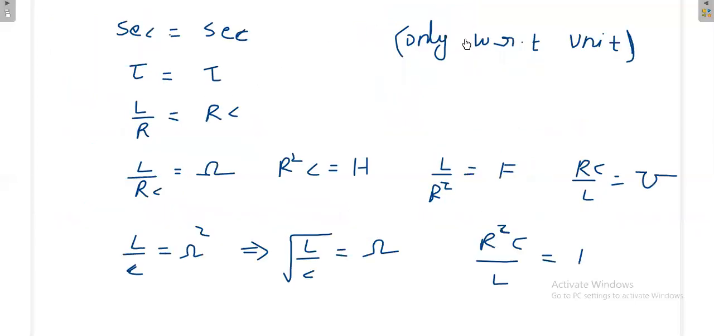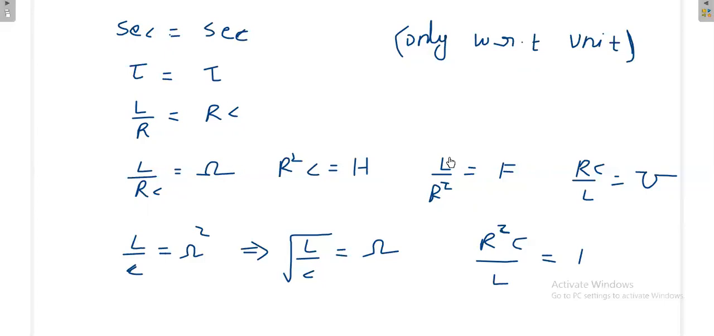Next, with respect to unit, we have a relation: second is equal to second. That means tau is equal to tau. If it is an RL circuit, then tau we can write as L by R. For an RC circuit, simply RC. Then L divided by R, this is like resistance only, so this unit is ohm. Or if it is R square C, then it is like L, that means Henry.